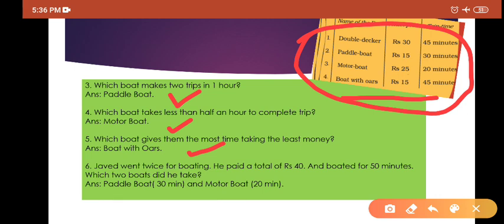Here you see, the first one is 45. So second and third you see. Paddle boat is providing 30 minutes and third is providing 20 minutes. So it is making 30 plus 20, 50 minutes. You will check the price also. The price is 15 and 25. It is making 40. So the total price is 40. So yes, it is the answer. The answer will be paddle boat and motor boat.